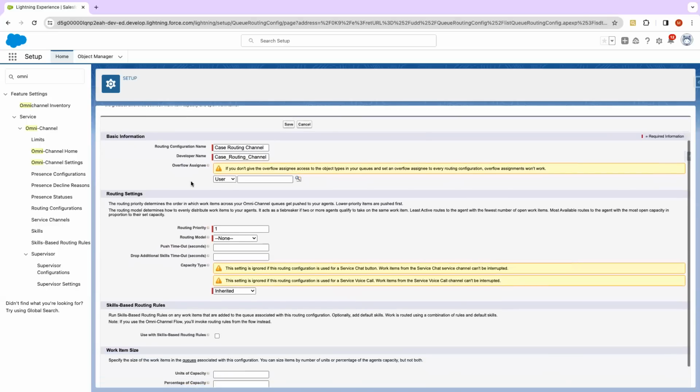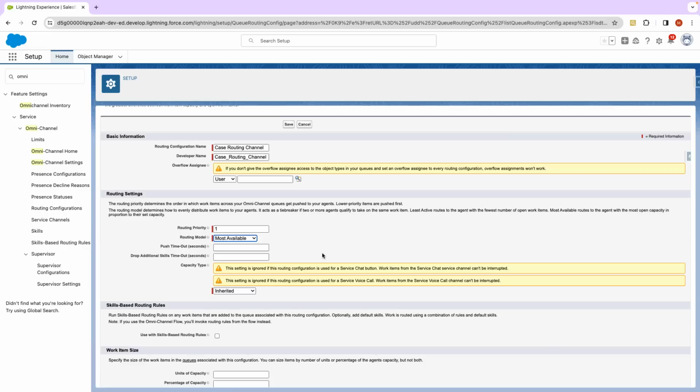Then there are routing models. There are three routing models: least active, most available, and external routing. Most available means, let's say there are two users, user A and user B, and they both have a capacity of 10 cases at a time.